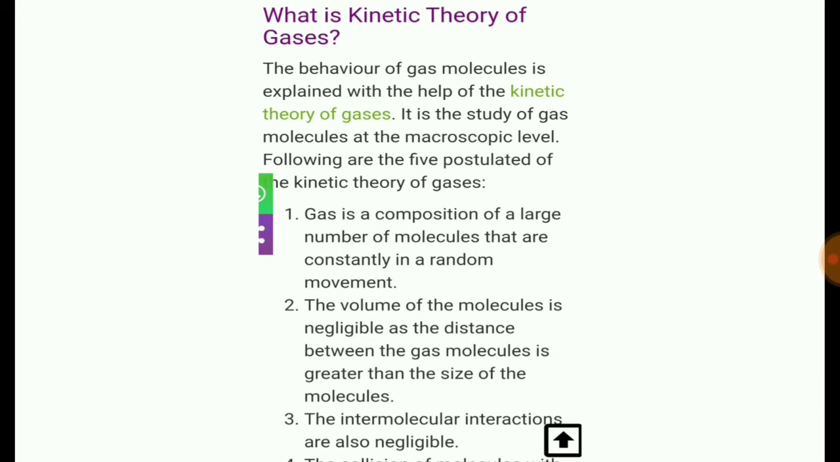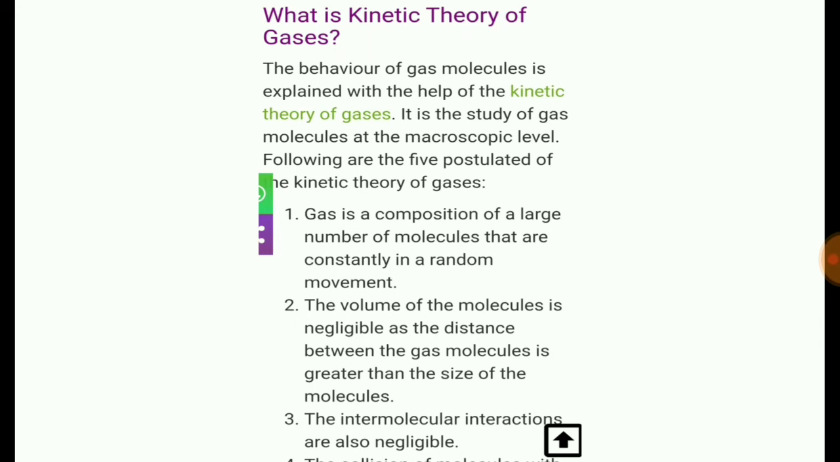The volume of the molecules is negligible, as the distance between the gas molecules is greater than the size of the molecule. The gas molecules are very much far apart from each other. So the distance between the gas molecules is greater as compared to the size of these molecules.